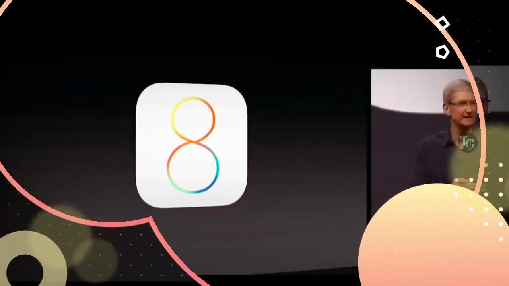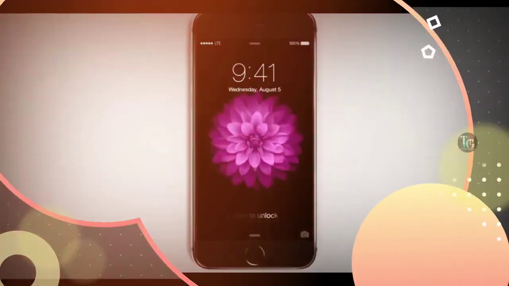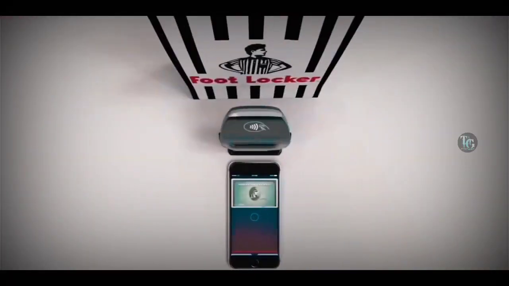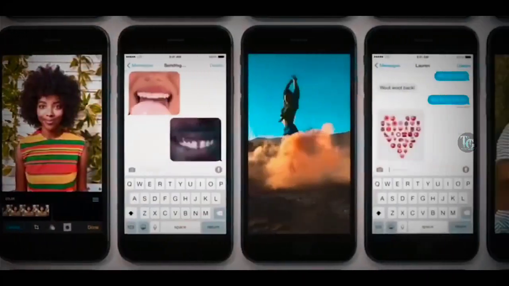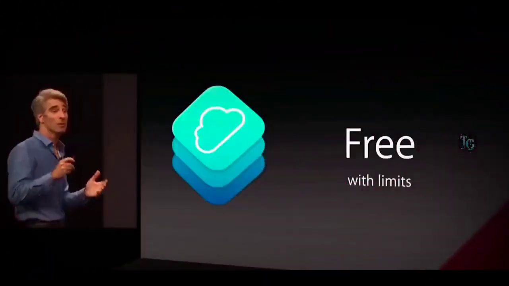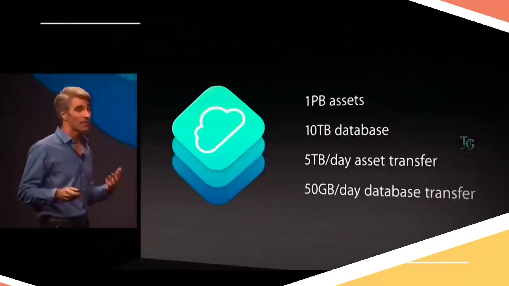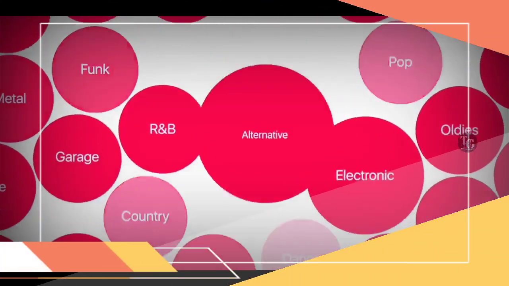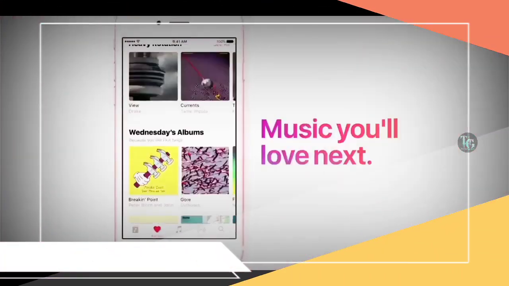iOS 8. It was announced on June 2, 2014. Released on September 17, 2014. Extensions and widgets that enhance the functionality of their applications. Extensions were located in the Share menu, and widgets in the notification center. SMS from a tablet and computer without touching the smartphone.